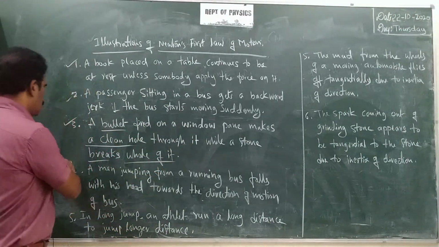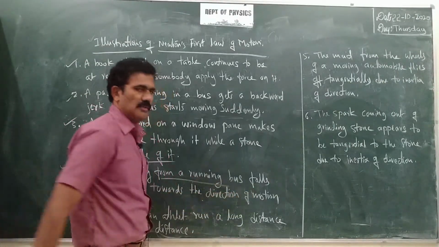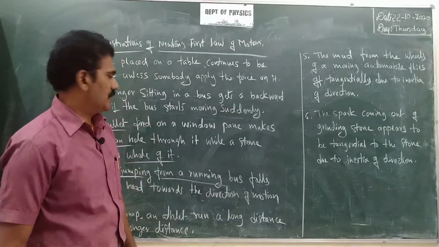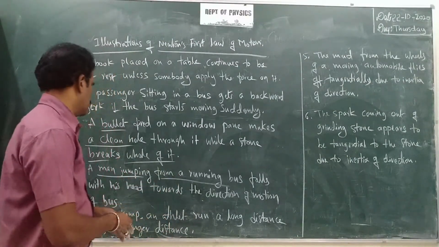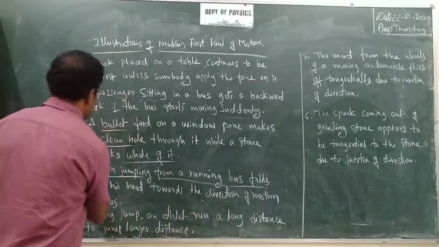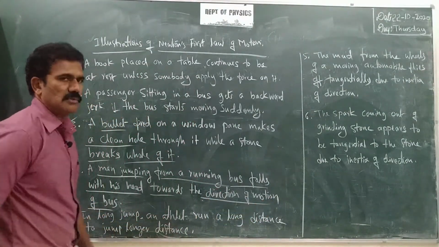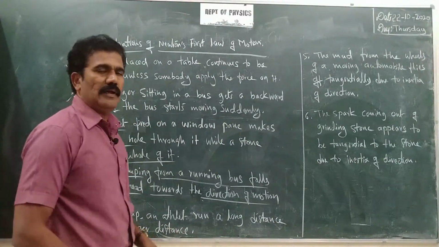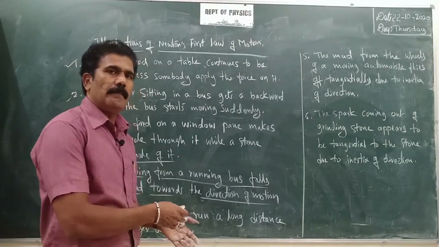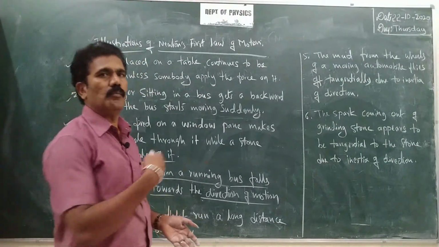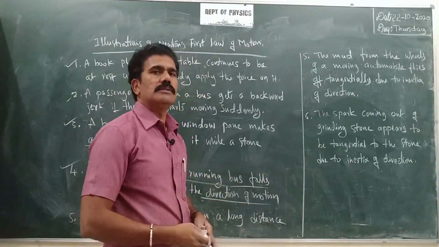Now, a man jumping from a running bus. I think you have already experienced this. If you jump out of the running bus, what happens to you? He falls with his head towards the direction of motion of the bus. So the moment you jump out of the bus, you will not get the backward jerk, you will get the forward jerk. That means your head is always moving towards the direction of the bus.